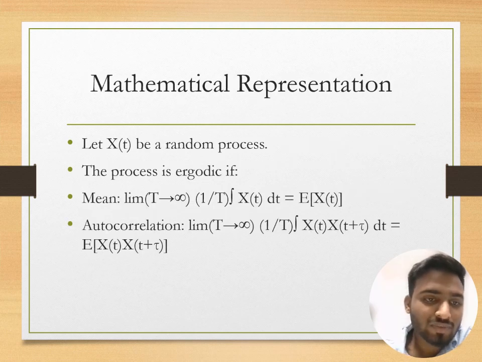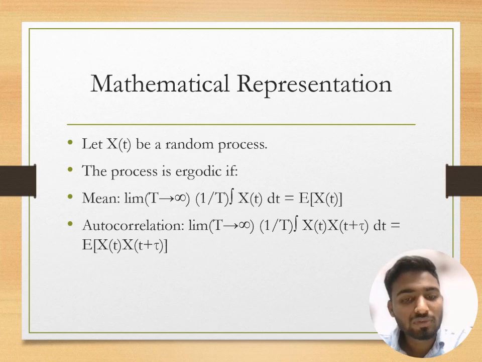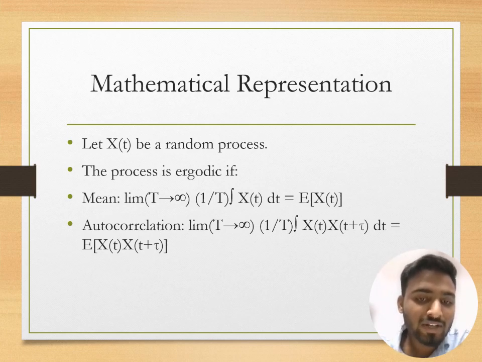Mathematical representation. Let x(t) be a random process. The process is ergodic in mean if limit T tends to infinity, 1 by T integration of x(t) dt is equal to E of x(t). Autocorrelation: limit T tends to infinity, 1 by T integration of x(t) x(t plus tau) dt is equal to E of x(t) x(t plus tau).